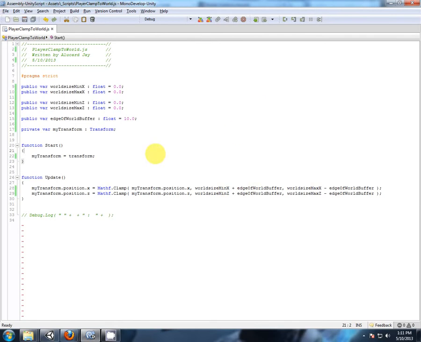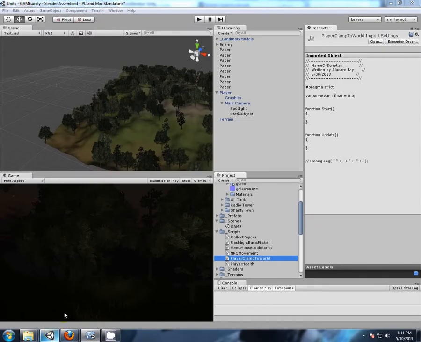Okay, so I'll probably confuse everyone, but I can see it in my head. The transform position x is going to be clamped to the current position x, and the world minimum size, the lowest size, plus the edge of the world buffer, so that's 0 plus 10, or world maximum size, in my case 512, minus the 10 buffer, so that'll be 502. Let me put those in, and I'll show you where to put them in yourself, because your terrain is probably much bigger than that. Okay, so save the script.